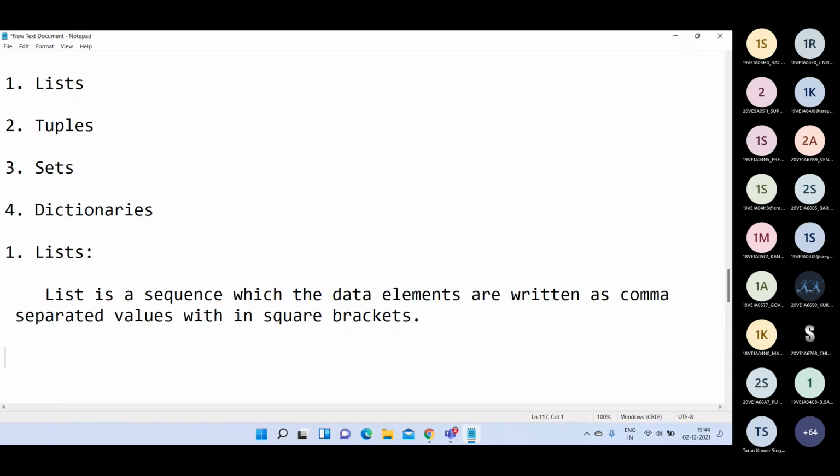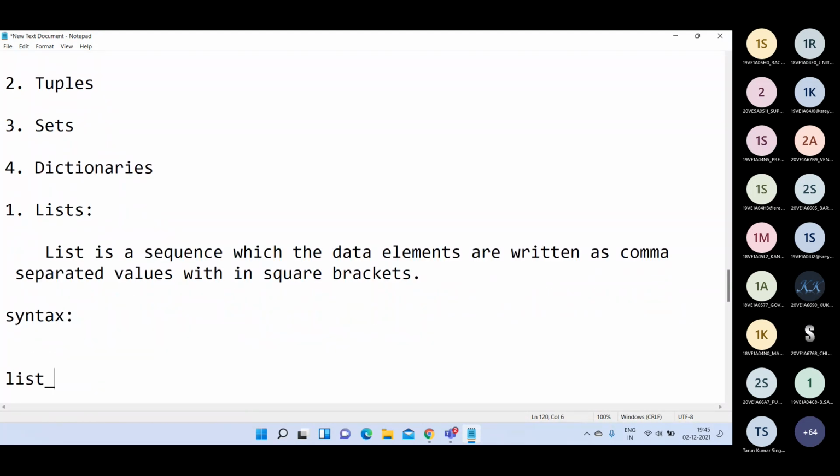It is a collection of elements, but those elements are specified as comma separated values within the square brackets. Whenever you want to write any list, that list should be enclosed within square brackets. Within square brackets, you can write a collection of elements, and that is considered a list. So in Python, whenever you find square brackets, that is considered a list. Remember that.